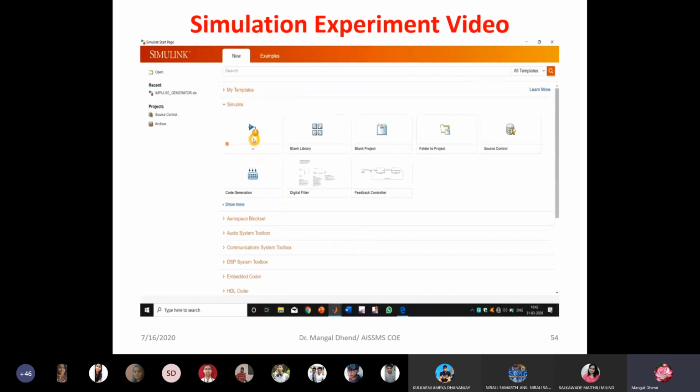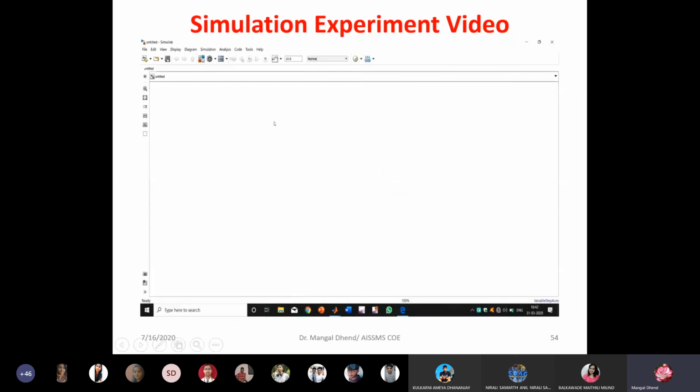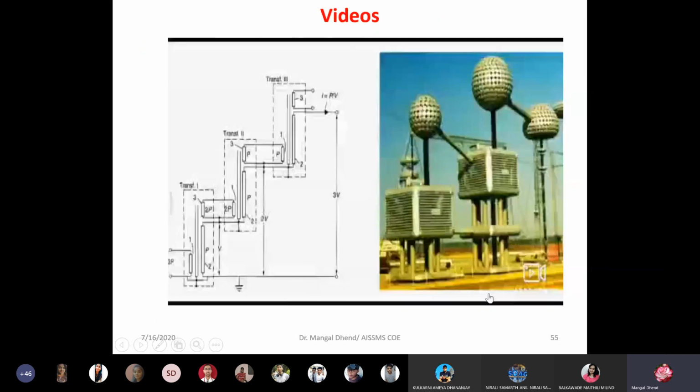From it, you simply choose blank model for the new project. Add blank model, and it will again take you to this window. From this, you click on library browser. So simulation, or any software you learn yourself, demonstrate to the class. That will be activity 13, either any simulation or any other software.